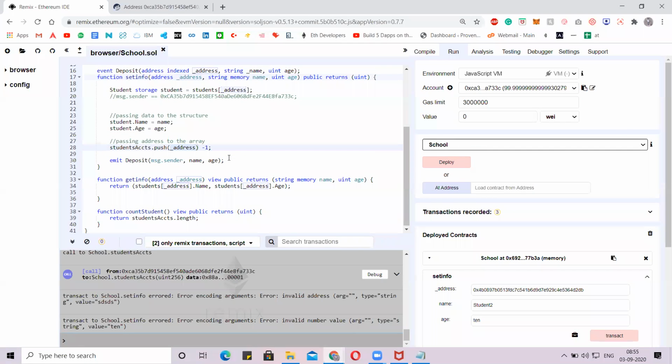Now, the final and foremost thing, the function getInfo.